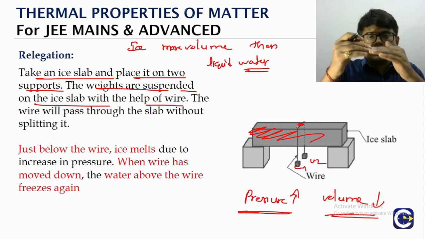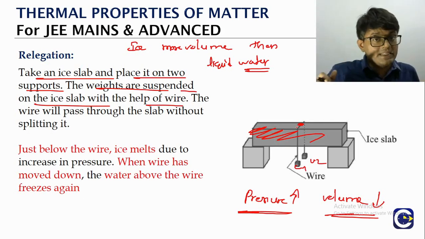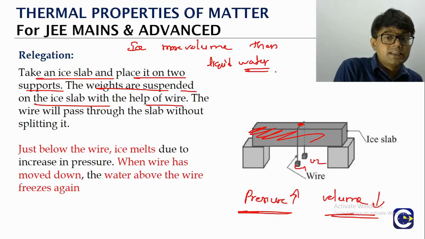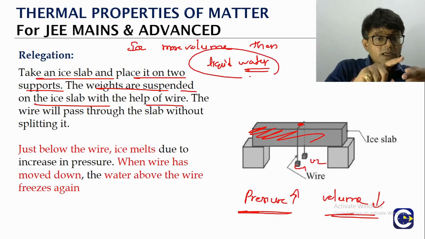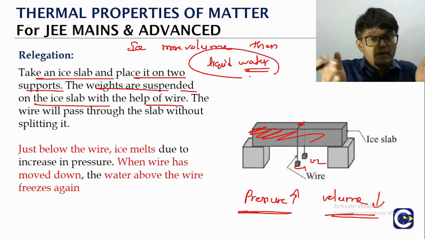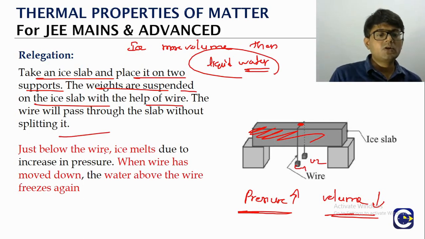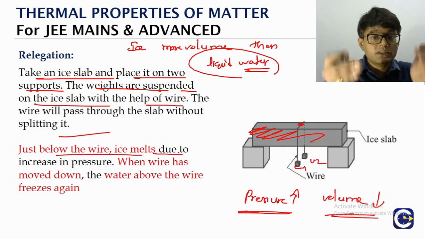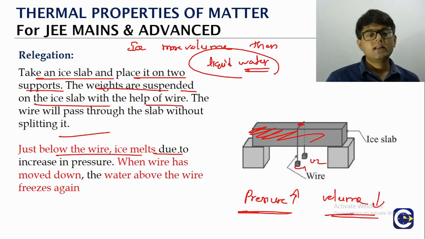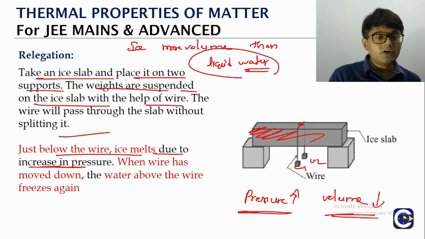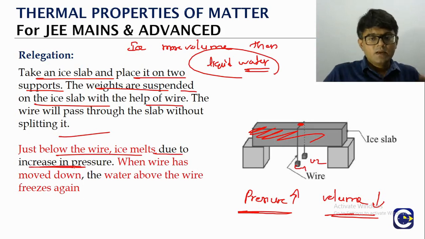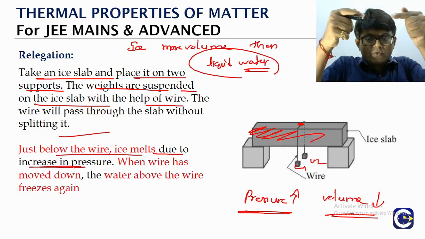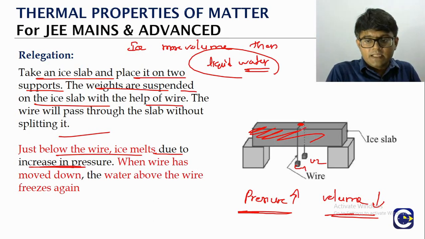As a result of the pressure that is created, remember when the pressure is increasing, the volume must decrease. Volume decreasing means, in the case of ice and water, the ice melts. So just below the wire, the ice will melt so that the volume can decrease, and that is because of increasing pressure. Once the melting is there, the wire will penetrate a little bit inside.